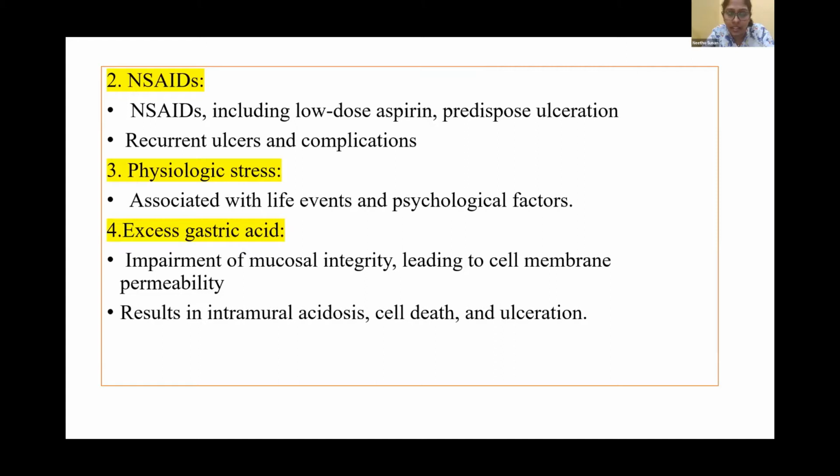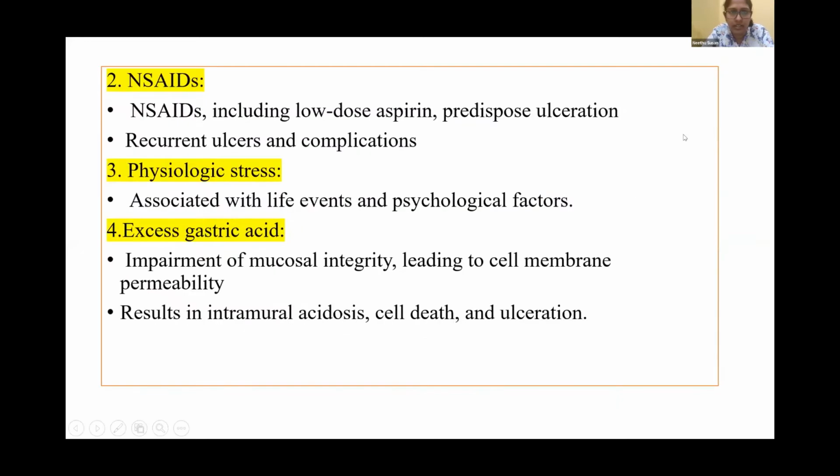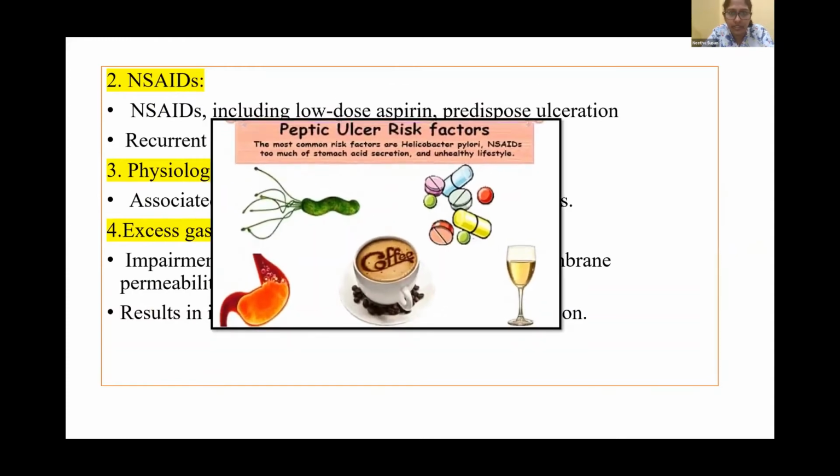Number two risk factor is NSAIDs. This includes low-dose aspirin also, which can predispose to ulceration. Recurrent ulcers can occur, and complications related to it can be there. Number three, physiological stress associated with life events as well as psychological factors. Number four, excess gastric acid. Impairment of mucosal integrity leading to increased cell membrane permeability will be there, which can result in intramural acidosis, cell death, and ulceration. So all these predispose to peptic ulcer disorder. These are the risk factors.